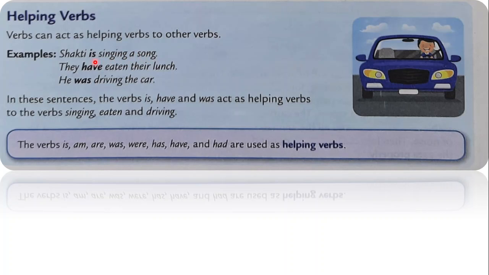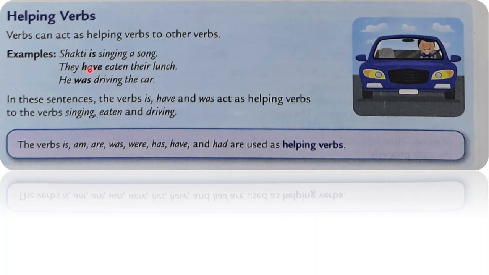Sakti singing a song doesn't seem a complete sentence. So helping verbs play an important role in the sentence. Many a time, wherever it is required, if it is not placed, the sentence does not look complete.